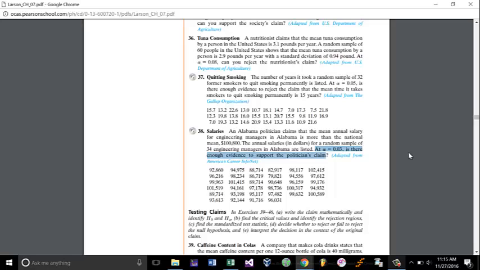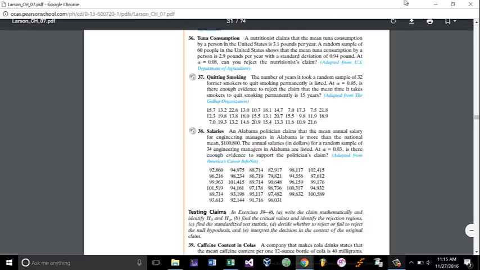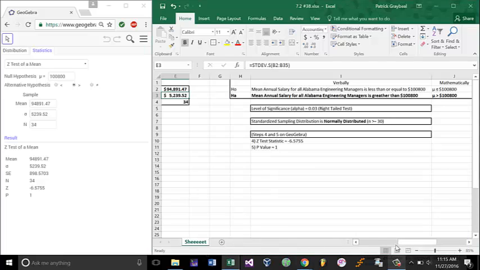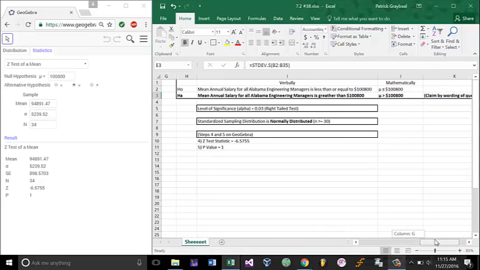Now, since it's asking us to either give enough evidence to support or not give enough evidence to support, if you go to page 372, there's a table that has the wording we should use whether our claim is the H0 or the Ha, and notice that under the claim is Ha column, that matches the wording that it's giving us. So that means that our claim would be the alternate hypothesis, or the Ha. So we need to express this in mathematical form and verbal form to really have it make sense to us.